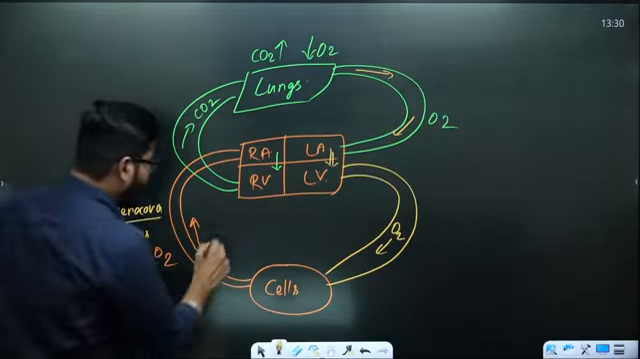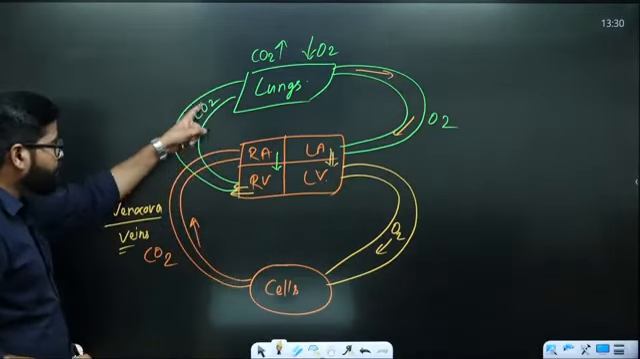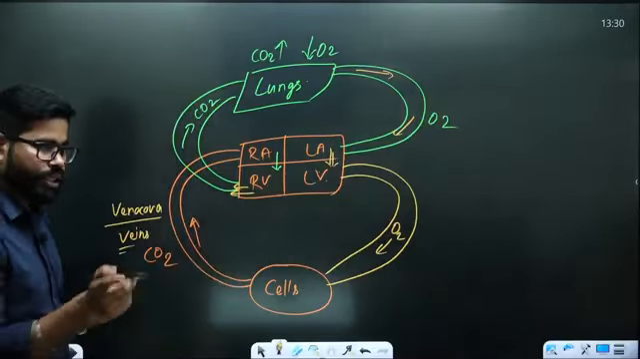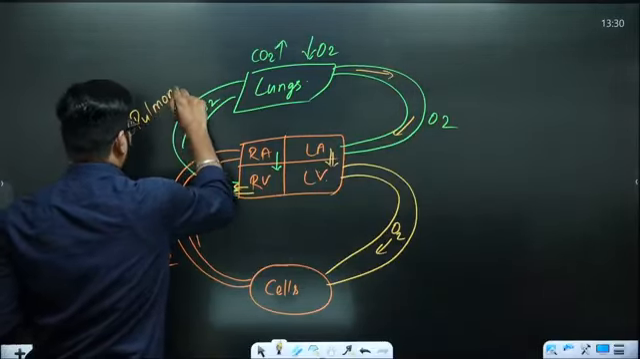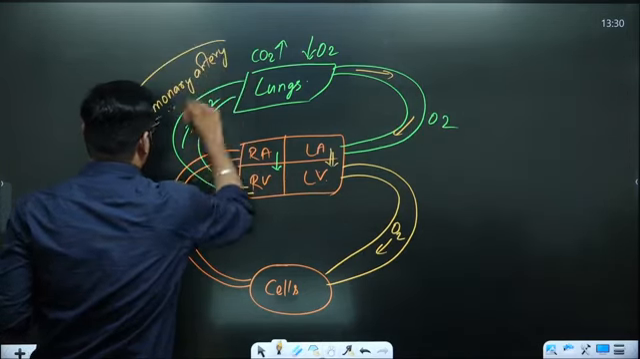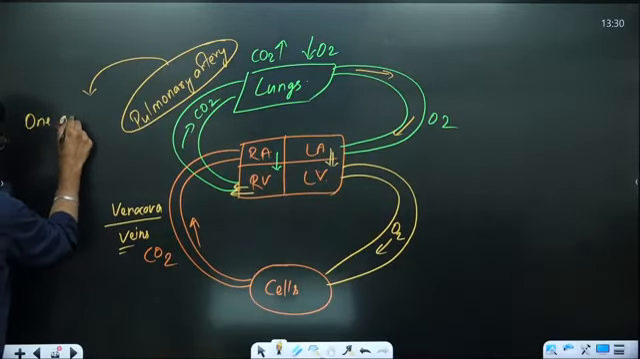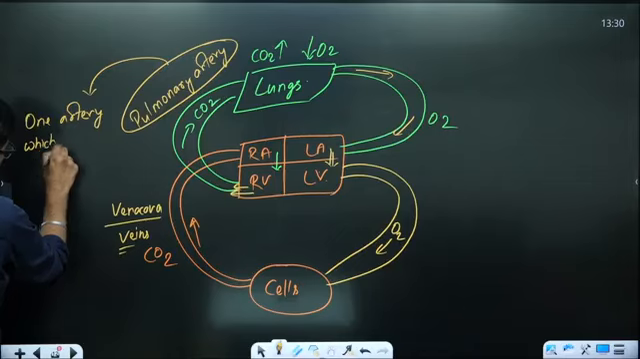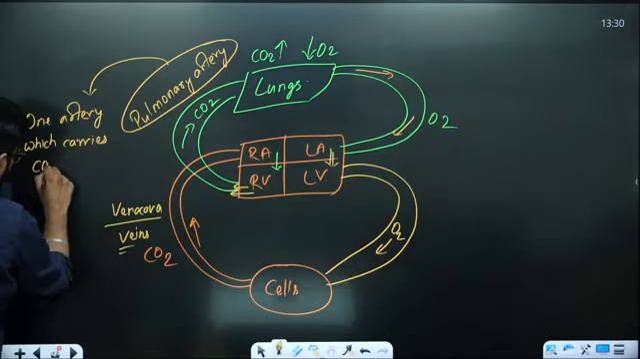Now tell me, here the blood is being pumped out. So will it be a vein or will it be an artery? Artery. So this is one such exception. It is called the pulmonary artery. This is one such artery which carries CO2 rich blood.